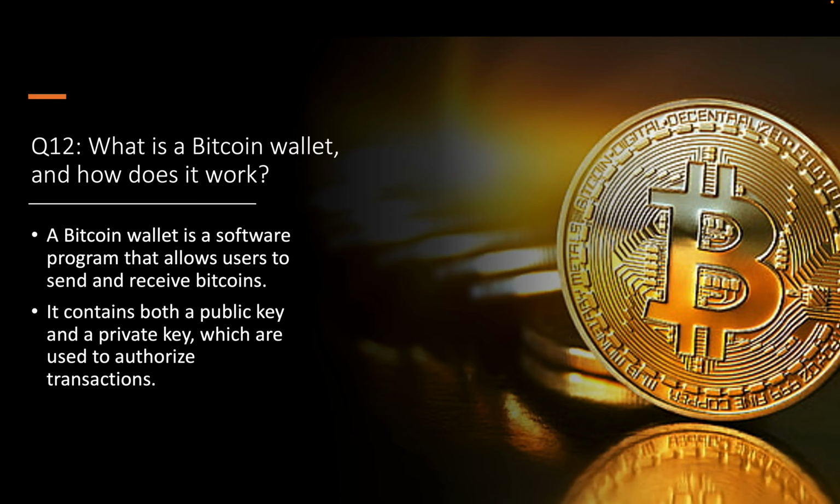Question number 12. What is a Bitcoin wallet and how does it work? A Bitcoin wallet is a software program that allows users to send and receive Bitcoins. It contains both a public key and a private key, which are used to authorize transactions.